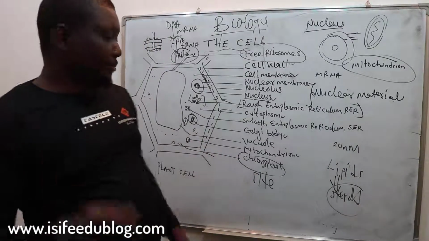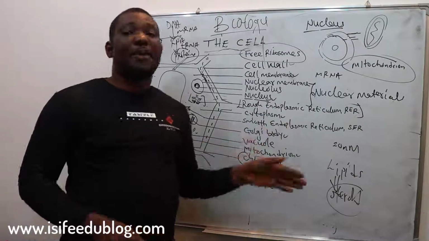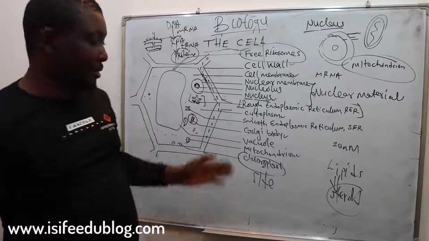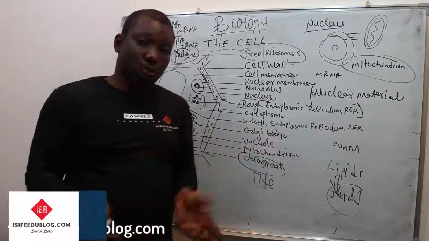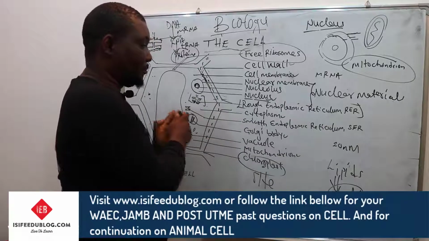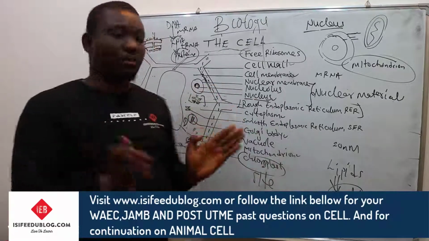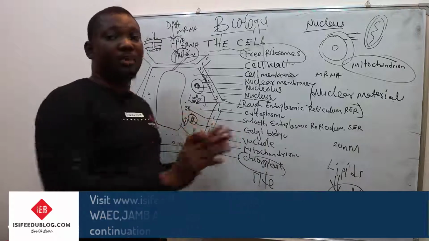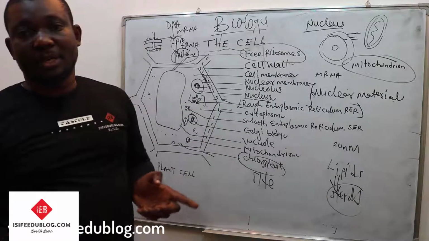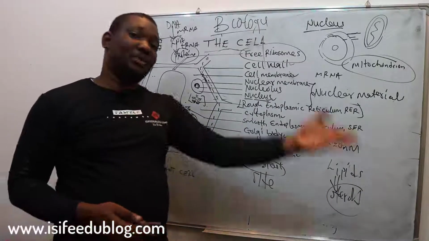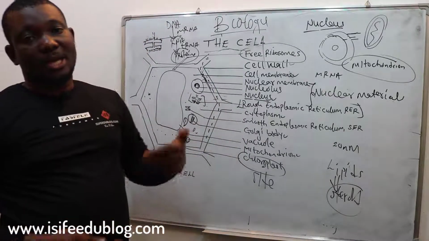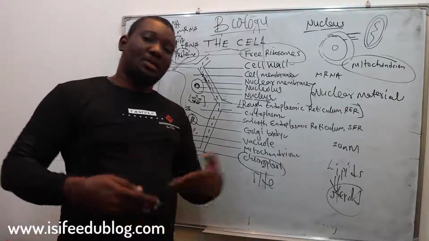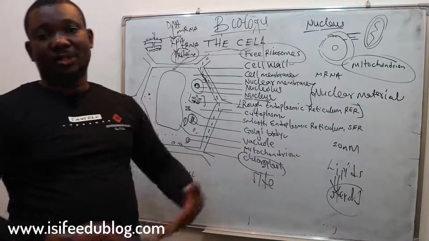All right, like I said, the Golgi apparatus or Golgi complexes in most cells, their functions are not known. But in this cell, it has no connection with any organelle. It's on its own. It has no connection with organelles, but it helps in secretion of lysosome in animal cell. Secretion of lysosome, maybe in animal cell. I'll tell you various functions of lysosome.